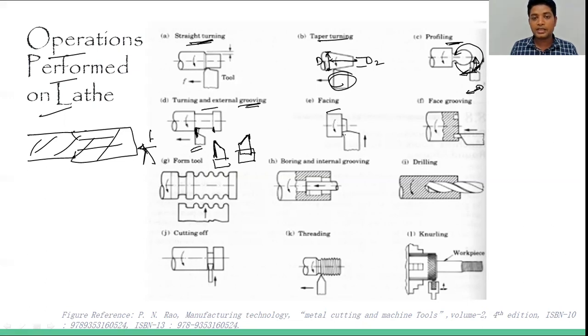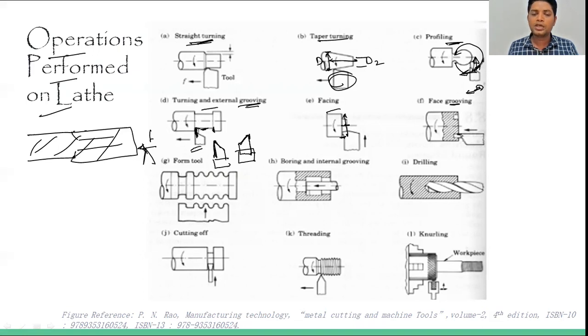Or we can say that we can keep the single point cutting tool initially over here, and now like this, we are moving towards the center. So by moving up to here, this complete removal of the material can be done throughout this diameter. Face grooving: if we want to make, like here we were making the turning and the external grooves, similar kind of grooves we can make here as well.